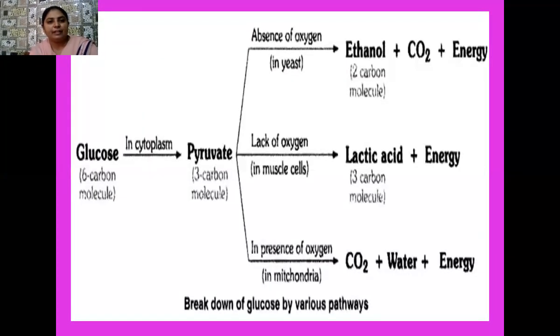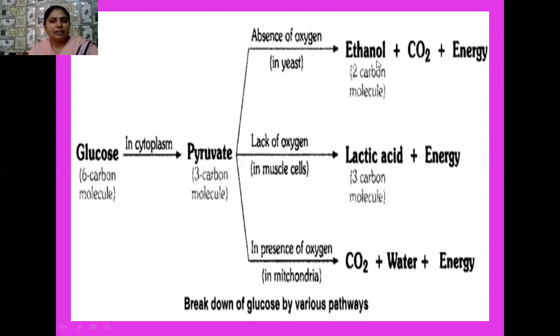Okay, students, here one flowchart is visible on your screen that you have also memorized in class 10. Glucose, which is a 6-carbon compound, enters into the cytoplasm and glycolysis takes place, and as a result pyruvate, which is a 3-carbon molecule, is formed. Later on, the oxidation of the pyruvate takes place under 3 conditions. In the absence of oxygen, it takes place in yeast, which is a unicellular fungus.